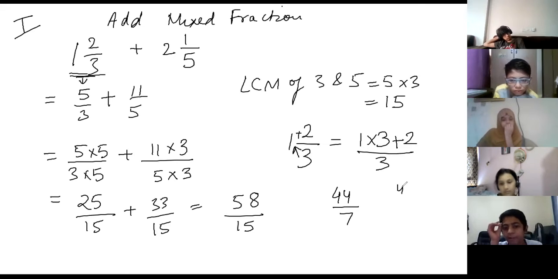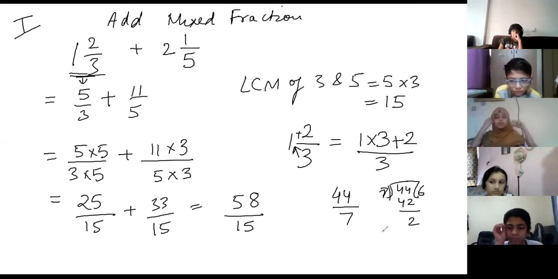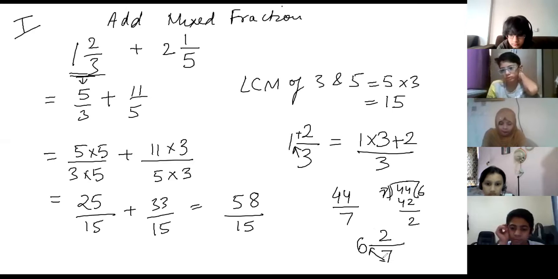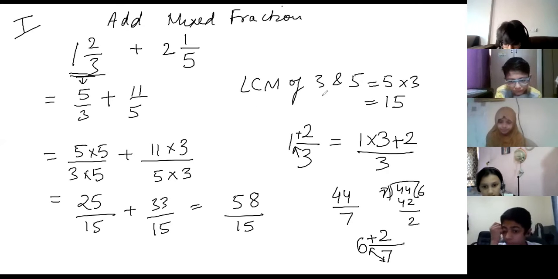I will divide 44 by 7. 6 sevens are 42, remainder is 2. So my remainder comes in the numerator, the quotient comes in the whole number, and the denominator is as it is. Now when you convert it into a mixed fraction, you will multiply the whole number and the denominator, and you will add this. Please remember this.